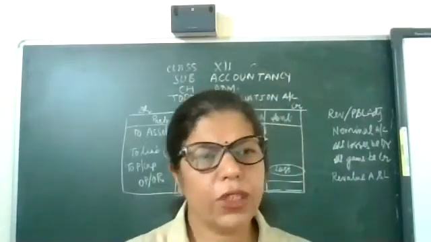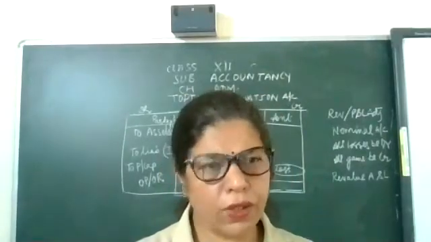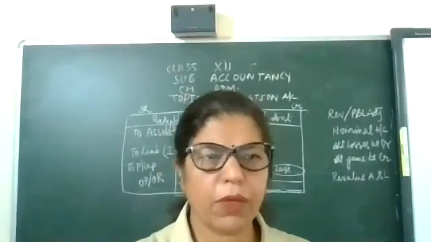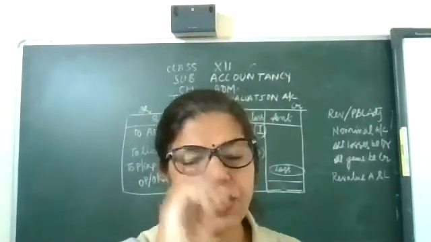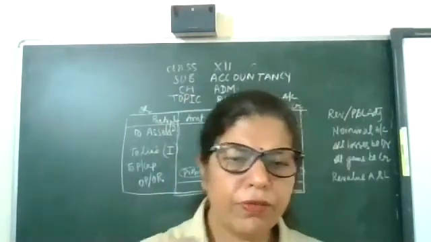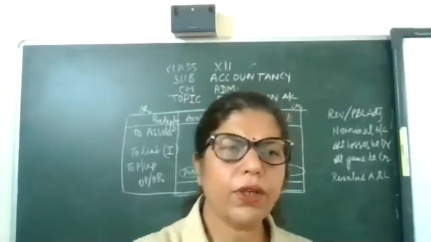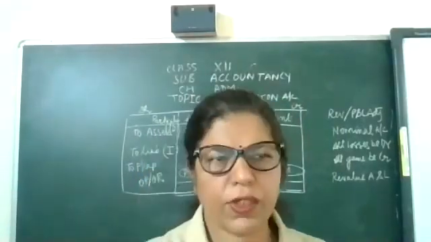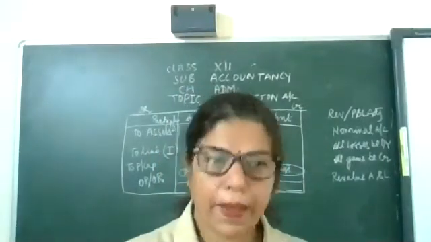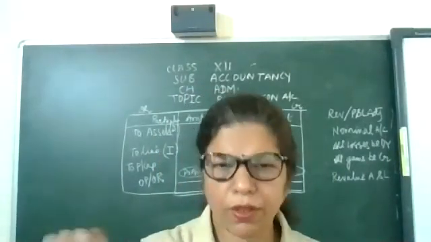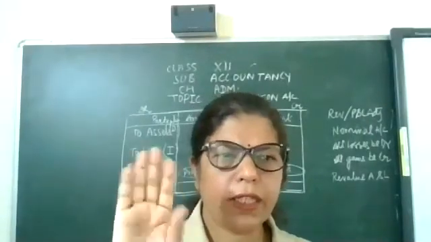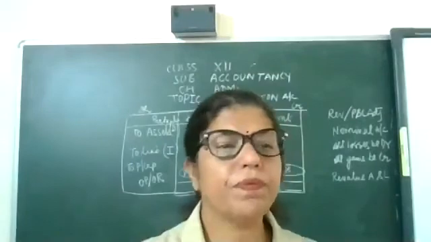Okay? So these general entries may be there in your exam. Don't be afraid, all are the same. Now I am giving you one question. At the time of revaluation of assets, the firm found an unrecorded asset of rupees 5,000.